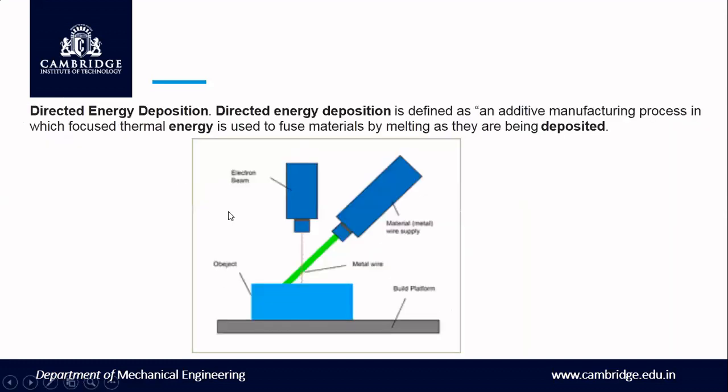And one more thing is called direct energy deposition. Direct energy deposition is defined as an additive manufacturing process in which focused thermal energy is used to fuse materials by melting them as they are being deposited. Here we use an electron beam as the source of energy. Previously we used a laser as the source of energy, but here we are using an electron beam, and the procedure remains the same. Any doubts, you can ask.